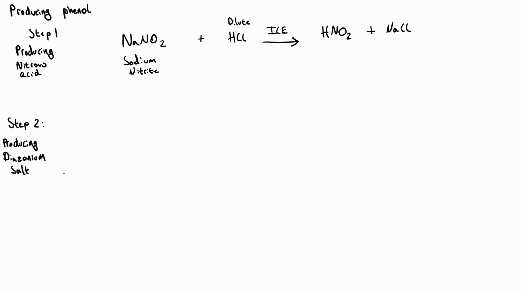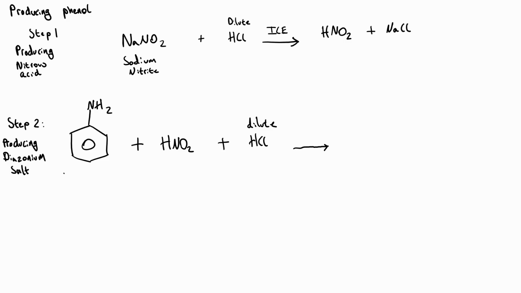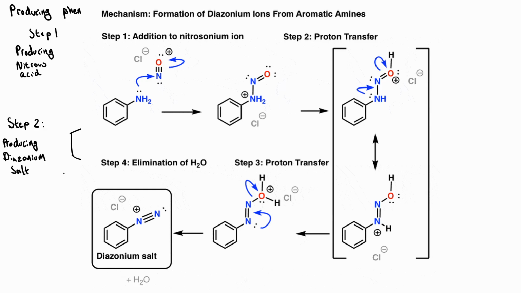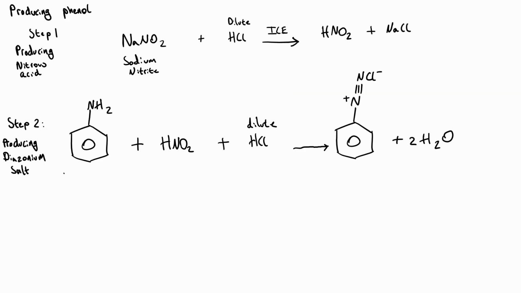It involves producing a diazonium salt. That diazonium salt will then be used to produce phenol. Diazonium salts are used to get around the resistance of benzene to nucleophilic substitution. So we react the nitrous acid we have produced with phenylamine and more dilute hydrochloric acid to break nitrous acid into a nitrosonium ion. And then the reaction mechanism plays out. Eventually, we form benzene diazonium chloride, where a positive charge lies on this nitrogen atom, and there's a negative charge on the chloride ion. And we'll also produce water as well.